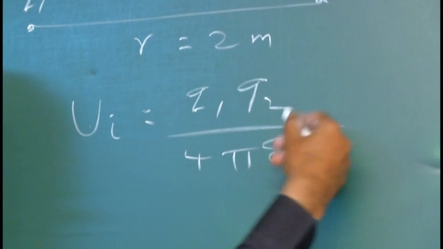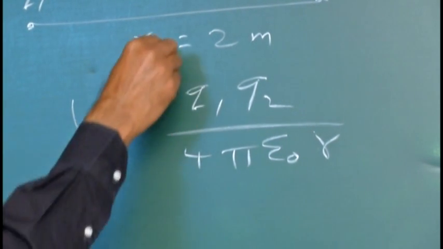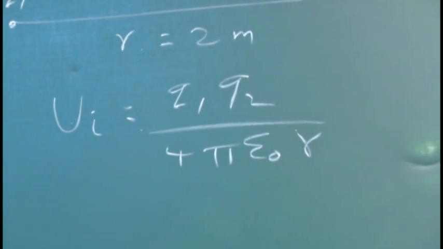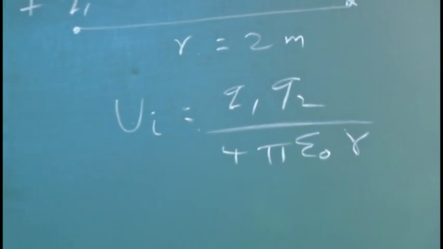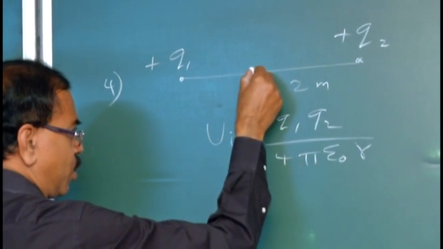Let us do the calculation finally. This is the first line. That is the explanation for the first line. One of the charges is moved towards the other through a distance of 1 meter. Let us bring this charge, move this charge towards this one by 1 meter.